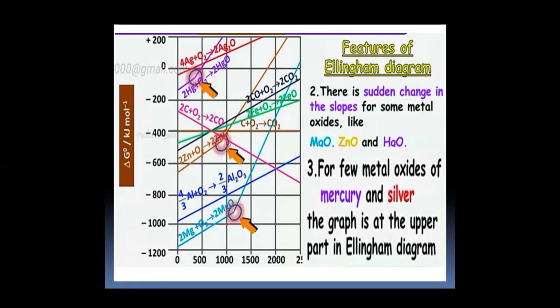The third feature: for few metal oxides, that is mercury and silver, the graph is at the upper part in the Ellingham diagram, which means the free energy change, that is delta G naught, becomes more and more positive for these metal oxides such as mercury oxide and silver oxide.